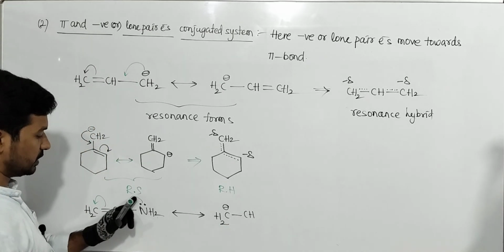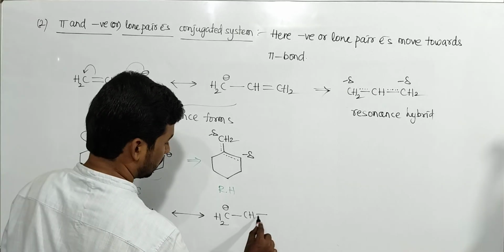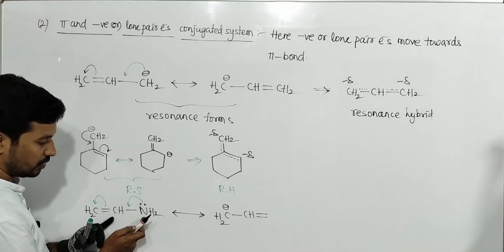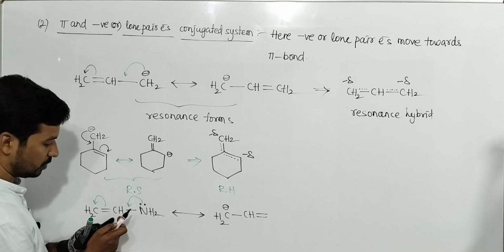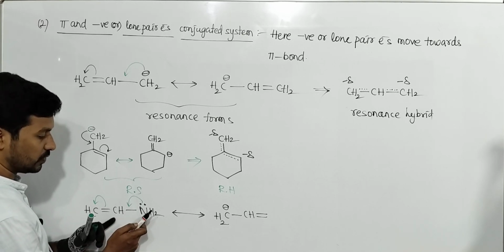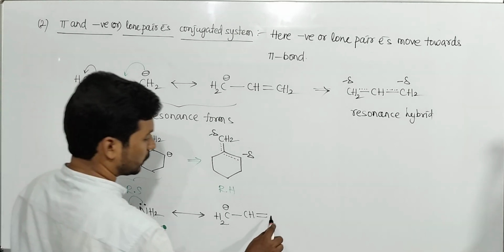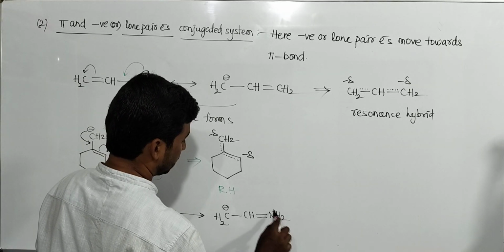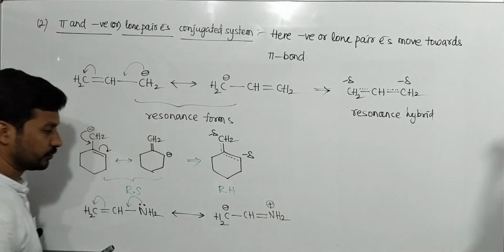Here already a bond is there, and a new bond forms here. This carbon has a vacant sp2 orbital, and the nitrogen has a completely filled sp3 orbital, so overlapping takes place. Then this nitrogen becomes positive.